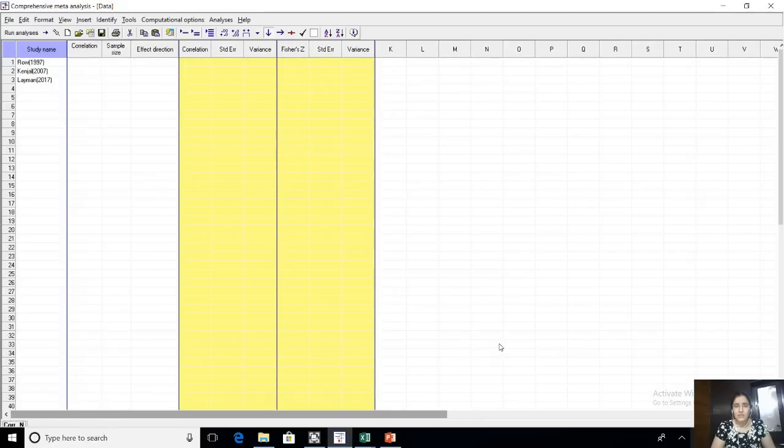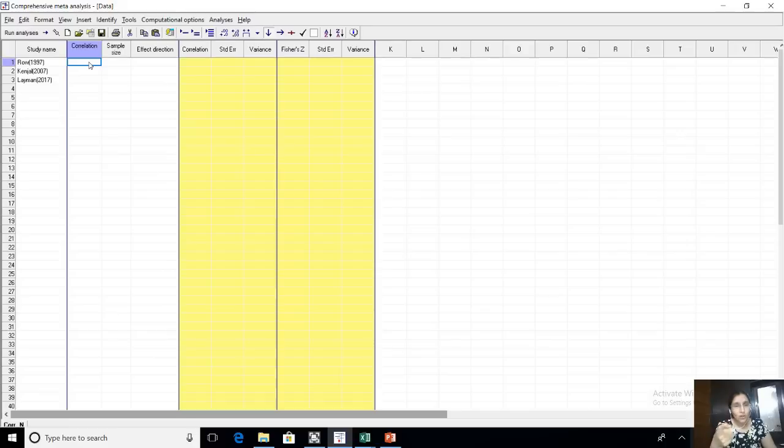Now see, it will generate automated tables. It has generated automated tables. Now, what are these automated tables? Here, leave the yellow columns. The yellow columns are actually the output.